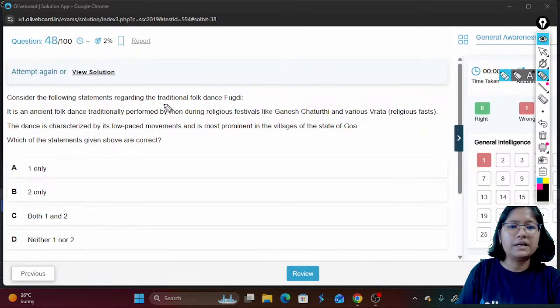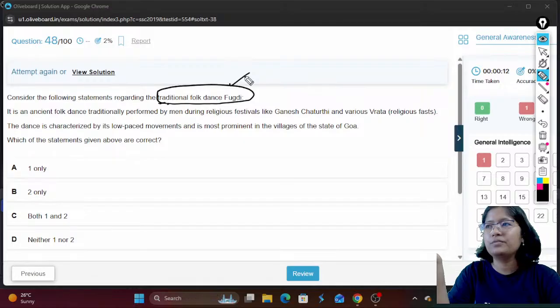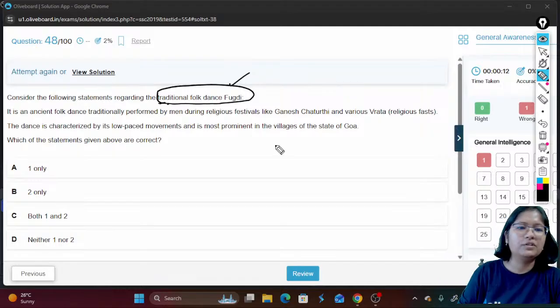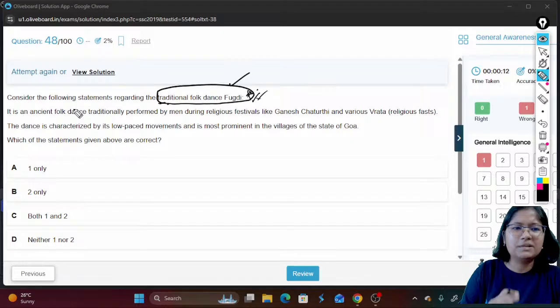Consider the following statement regarding the traditional dance called Fugdi. This was in a movie, no? Before, Housefull maybe? The Housefull movie, Housefull A and Housefull B, like that it came, no? That movie also had this, by Mithun Chakraborty maybe, who was there? Nana Patekar. Nana Patekar was there, no? So maybe he was doing this Fugdi, and some glimpses were shown.